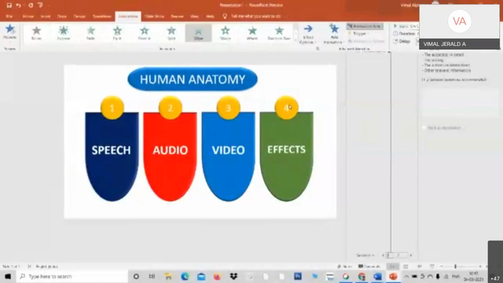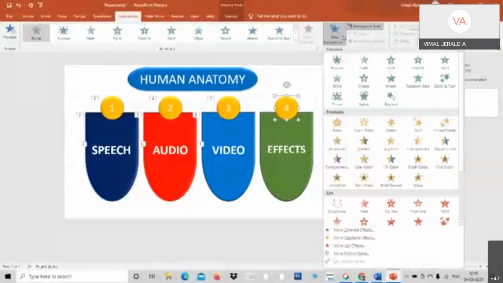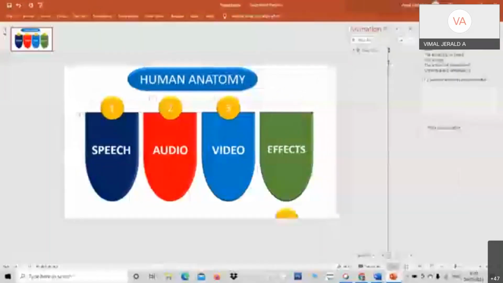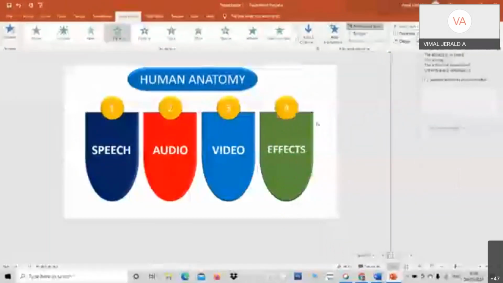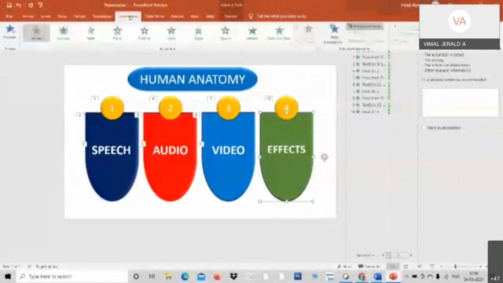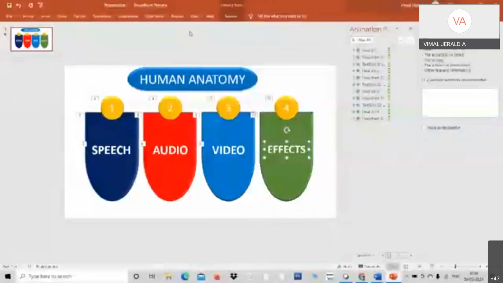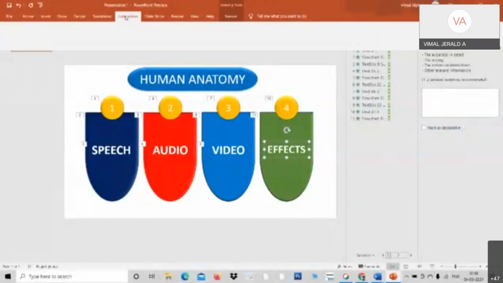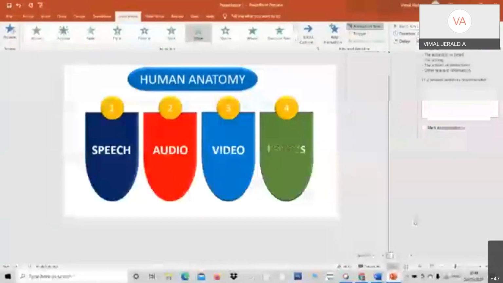Okay. And the fourth one, go to animation, add animation, fly in. I'm applying fly in and changing the direction to from the top. So I have repeated the process, dear professors, again and again. See here now, go to add animation. Now fly in from the bottom and effects. Look at here, it has to come from the left. Go to animation, wipe option. See, wipe is a simple option from the left. Look at here, now it will look very good.